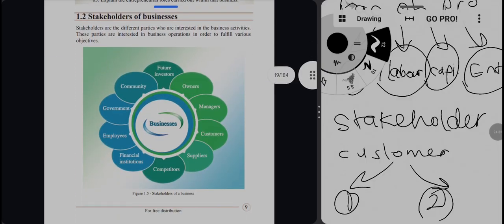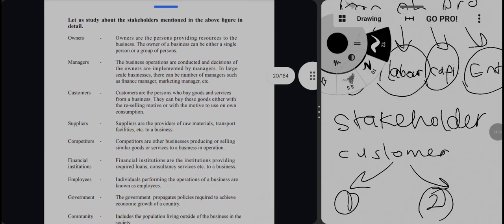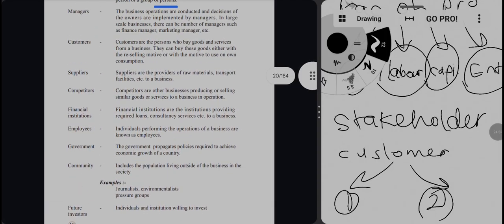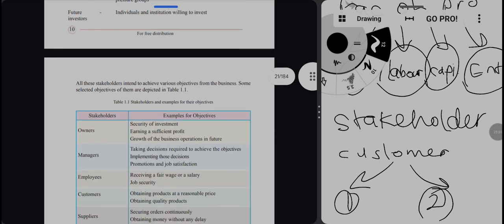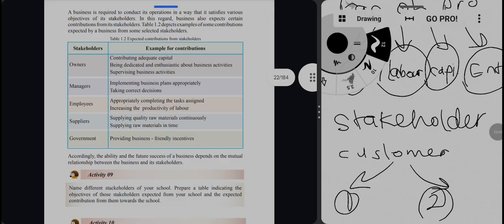And then we moved to the stakeholders of business. There are so many stakeholders, the people who are interested in the organization, and we saw who they are, their objectives, meaning why they are interested in the organization, and their contribution to the organization. So these are the things we discussed so far in the first lesson. The first lesson is almost finished with this part, and thank you everyone.